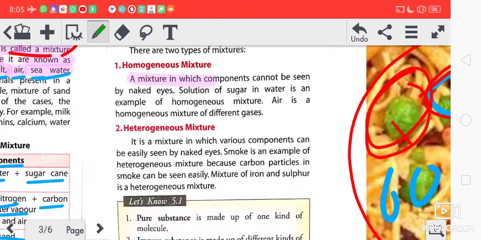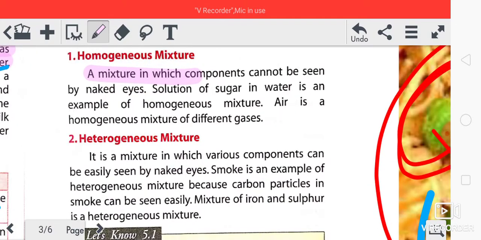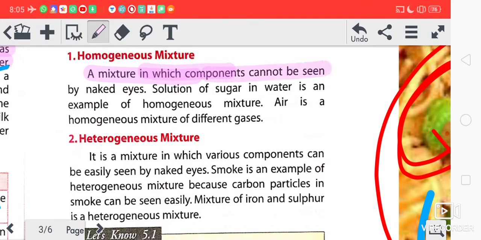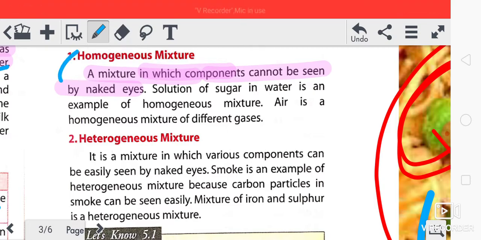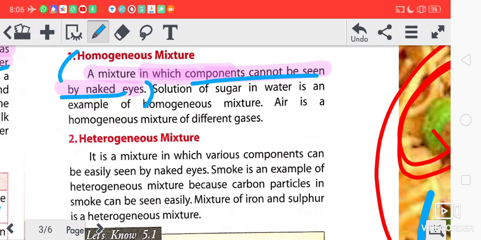A mixture in which components cannot be seen by naked eyes is called a homogeneous mixture. So this is your definition of homogeneous mixture. And what are the examples?